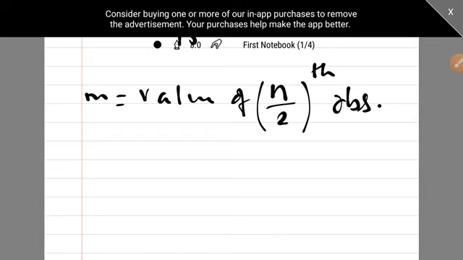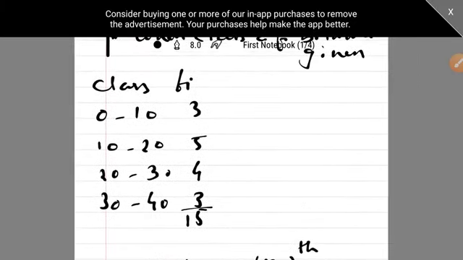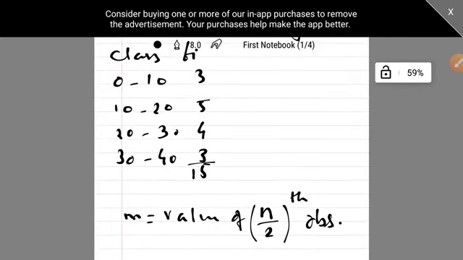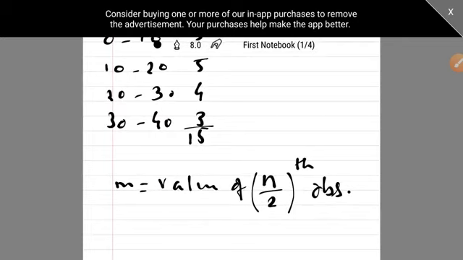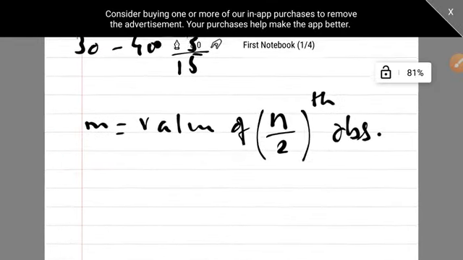So what you have to remember, that formula for median is value of n plus 1 upon 2th observation, but when in question classes are given, you have to find median. Your formula will have a bit change. It is value of n upon 2th observation.